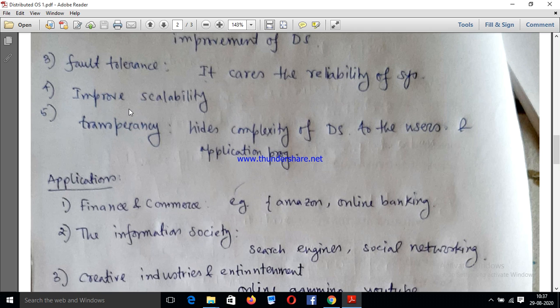And it also improves the scalability of the system. And obviously the fifth point says it provides transparency. Transparency means it reduces the complexity of operating system and it is very user friendly.